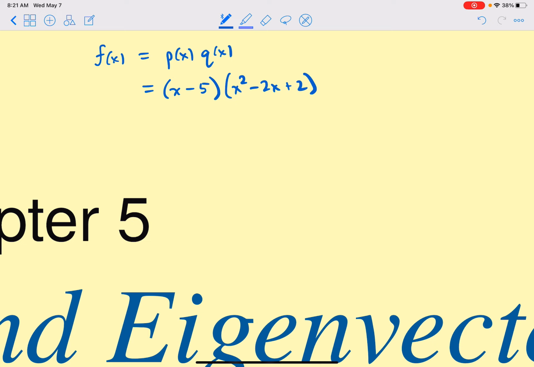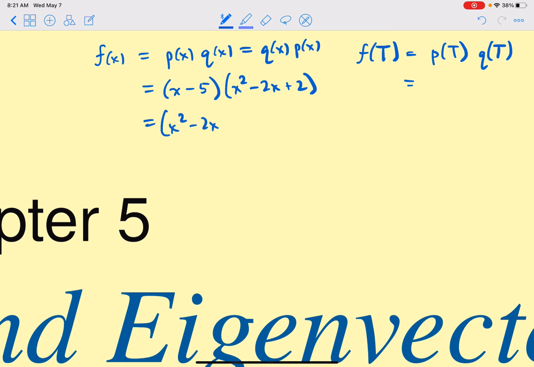What we want to say is that f of T, the operator f of T, which is a new operator we constructed from our operator T, also factors as the operator p of T applied after the operator q of T. And because polynomial multiplication is commutative, we could write this factor first, and then the x minus 5 factor last. You can rearrange the order. We can also rearrange the order of our new operators, q of T, p of T.